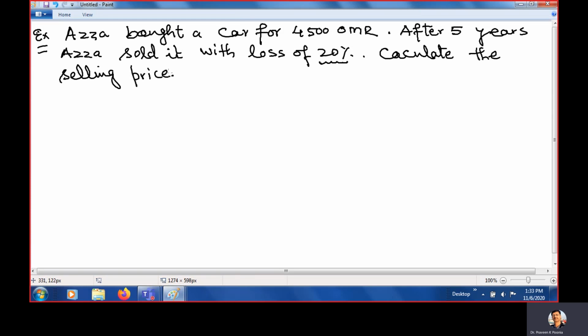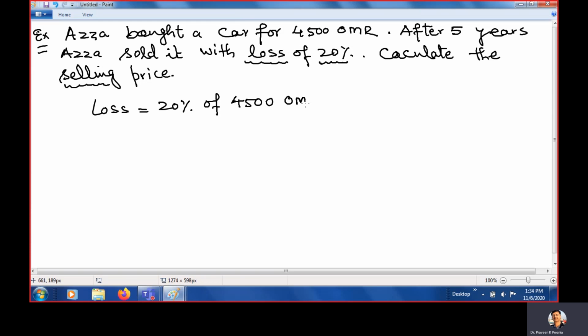So there are two prices. Buying price: when we are buying a new car, that is the buy price. And another is when we are selling, it is called selling price. Okay. So first we will try to find how much loss we have. So how much is the loss? Loss is 20% of how much?